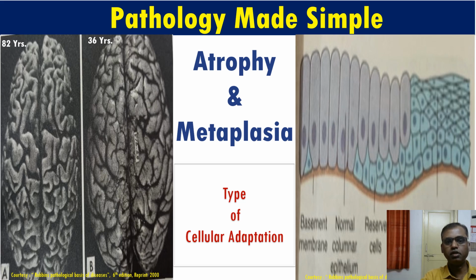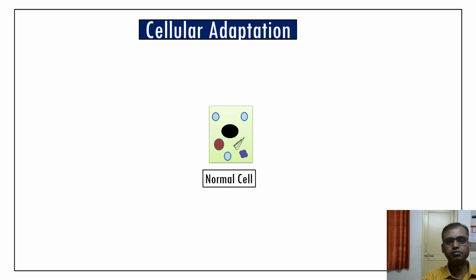Today we are going to study the interesting topic, that is atrophy and metaplasia. As we are aware, atrophy and metaplasia are types of cellular adaptations. So let us study in detail.